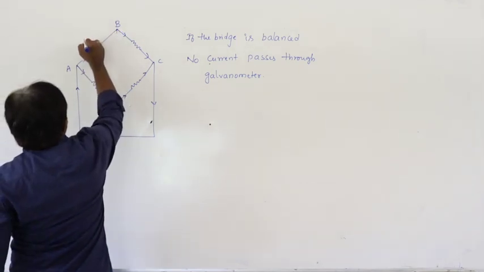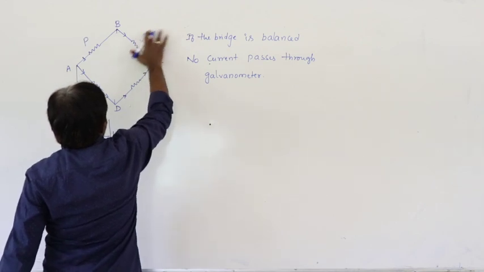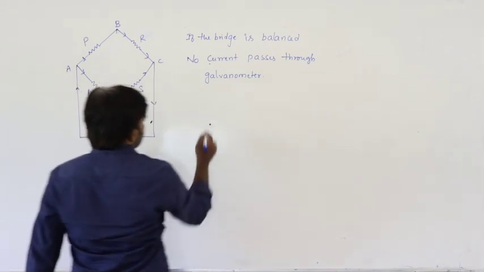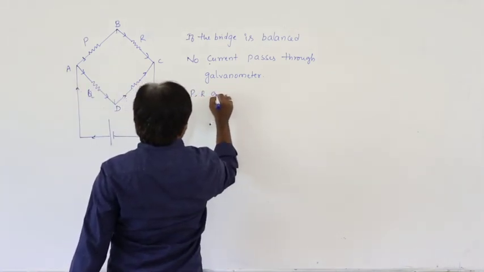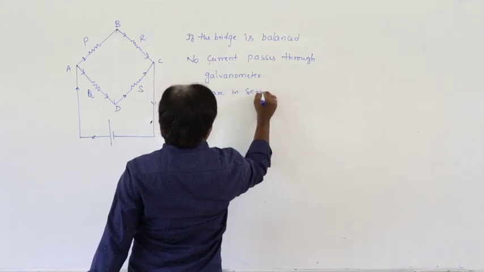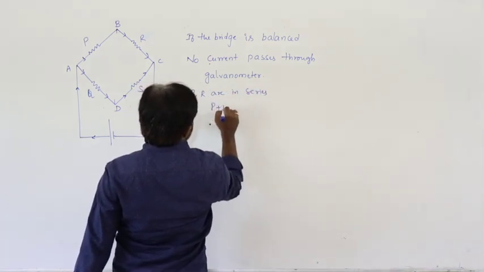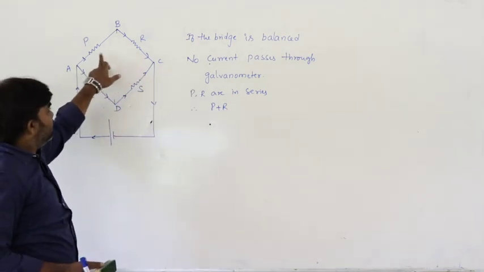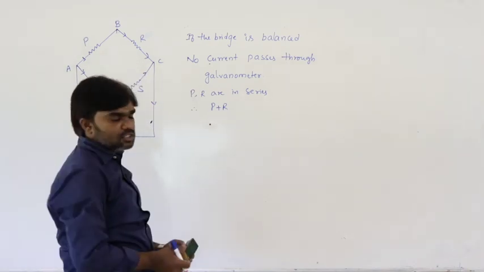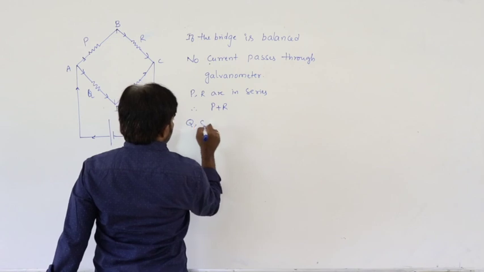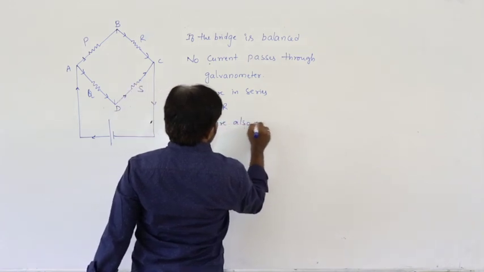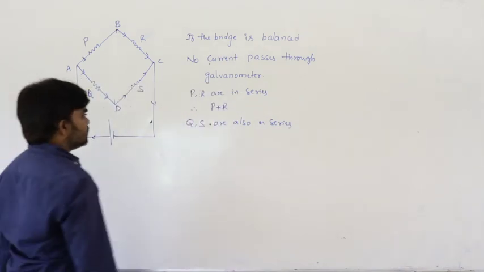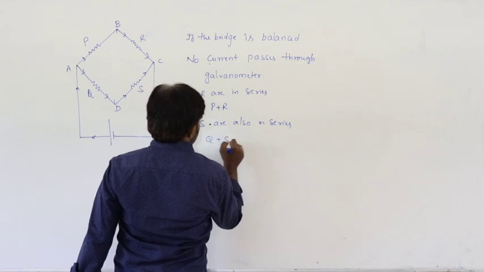Now here let us say the resistances are P, Q, R and S. Here P and R are in series, therefore the effective resistance is P plus R. Next Q and S are also in series, then the effective resistance is Q plus S.